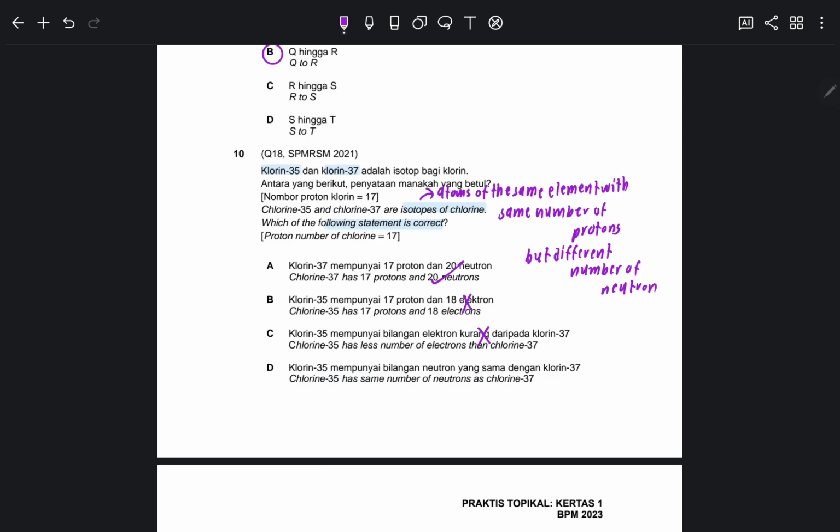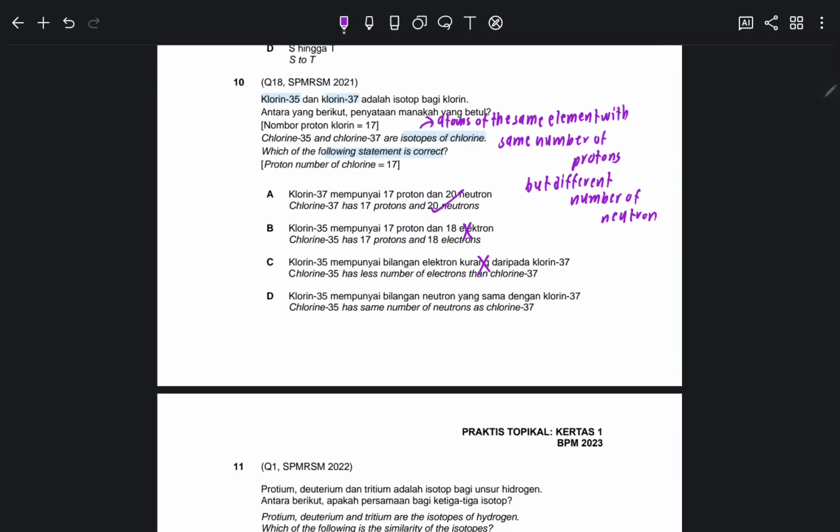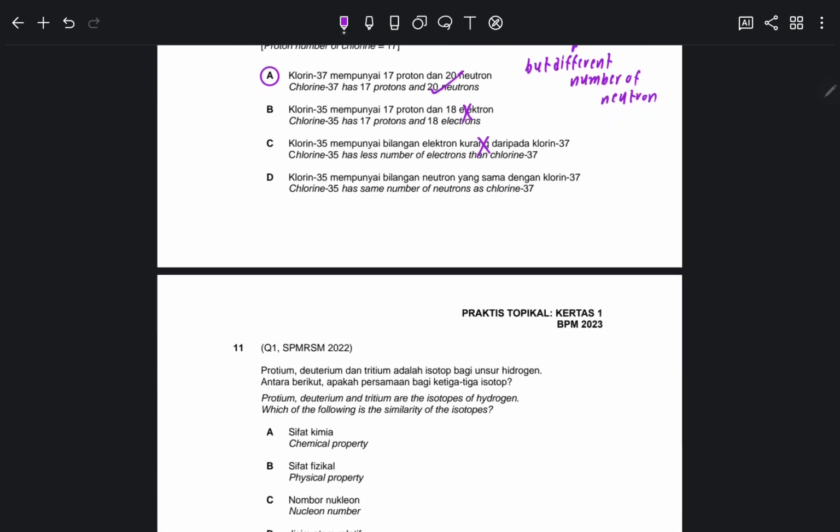So ni pun salah, it should be same. And mempunyai bilangan neutron. Okay, neutron number is different, because from the definition itself we know neutron number is different. Let's say chlorine 35, you ada 17 proton, so baki is 18, that is the number of neutrons. This one, you ada 37 nucleon number, you ada 17 proton, so 37 minus 17 is 20. 20 is the neutrons, so it's different, it's not same. So the correct answer is A. Okay, next one.